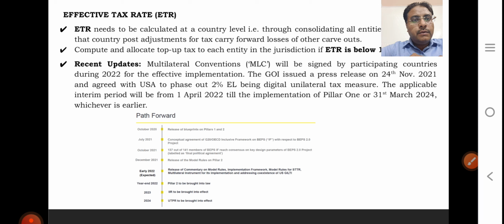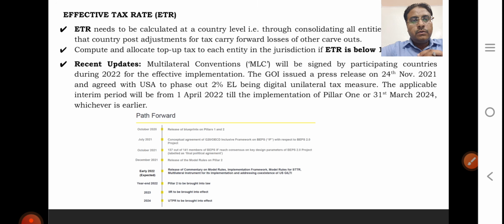In July 21, there was a conceptual agreement of the G20 OECD Inclusive Framework on BEPS with respect to the BEPS 2.0 project. As I said, in November 21 the government agreed to release Pillar 1 and Pillar 2. India's position is wait and watch. If every country adopts it, then India will definitely adopt it.